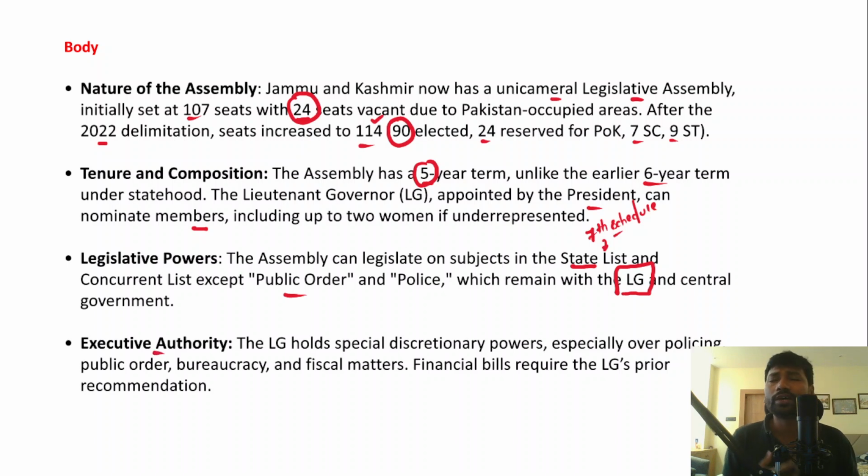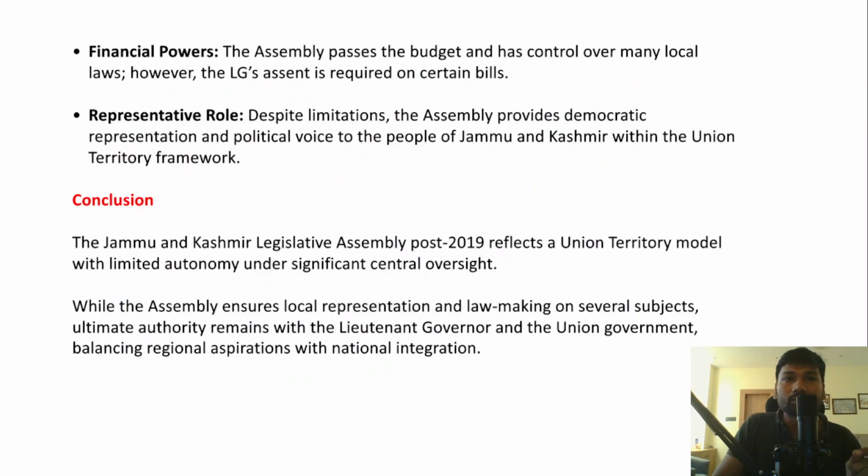And then if we talk about the executive authority, the lieutenant governor holds special discretionary powers, keeping in mind the security needs and the law and order needs of the union territory of Jammu and Kashmir. He will have special discretionary powers over policing, public order, bureaucracy and all the fiscal matters. And in fact, the financial bills which are introduced in the state legislative assembly also require the lieutenant governor's prior recommendation, right? So I hope you have understood the powers of the state legislative assembly of the union territory of Jammu and Kashmir.